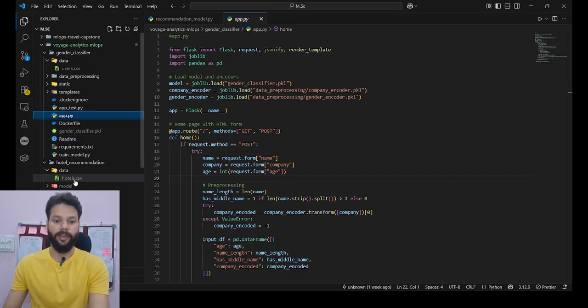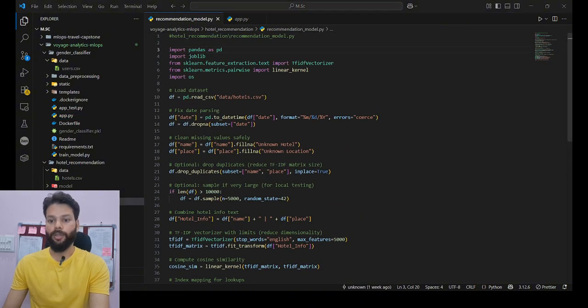And the last one that we have is the recommendation model. So the third and last model is the recommendation model. This system suggests similar hotels using content-based filtering, especially TF-IDF and cosine similarity on the hotel name and location. It's served by a Streamlit web app. Throughout this project, I have used a wide range of tools, as you have seen in the code. For model development, I have used Python, Pandas, and scikit-learn.